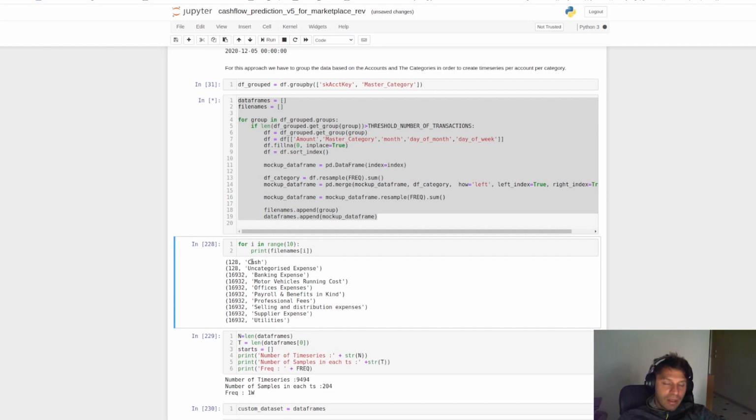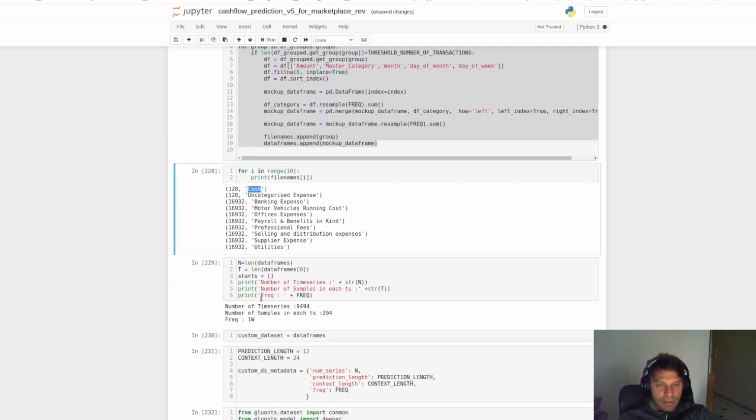This is the first 10 time series. It's the account 128 with category cash, and 188 with uncategorized expenses, and the others, so we can use as title and labels of these time series both the account key and the category of each expense.